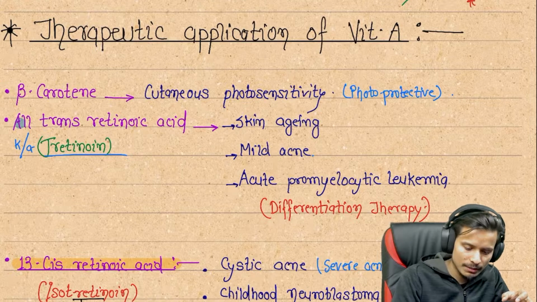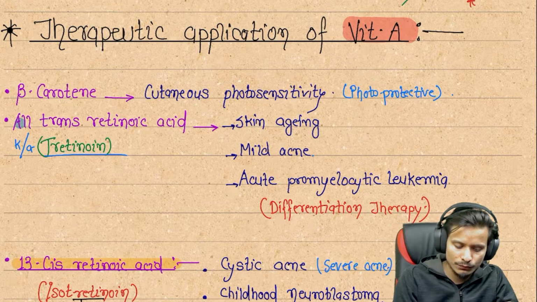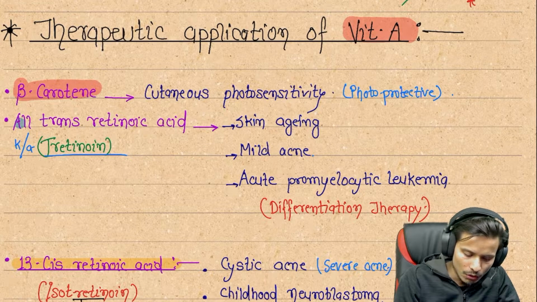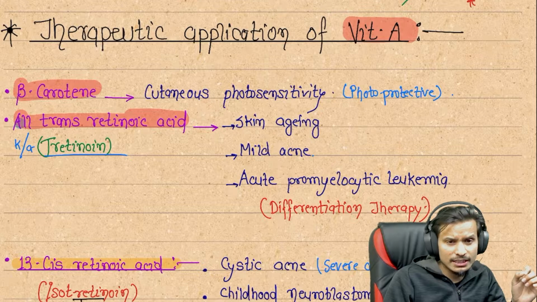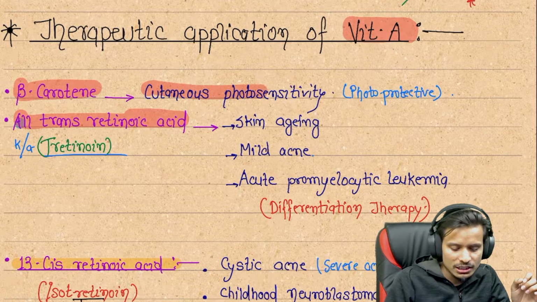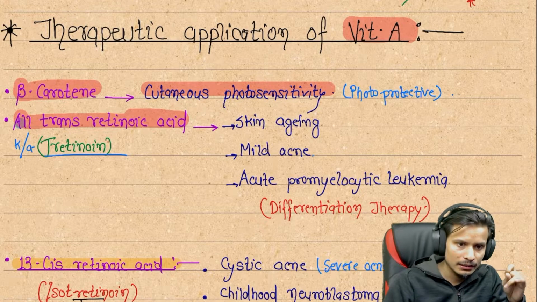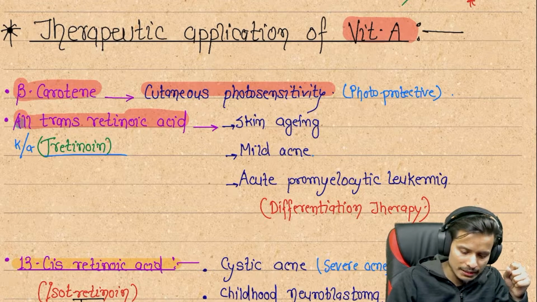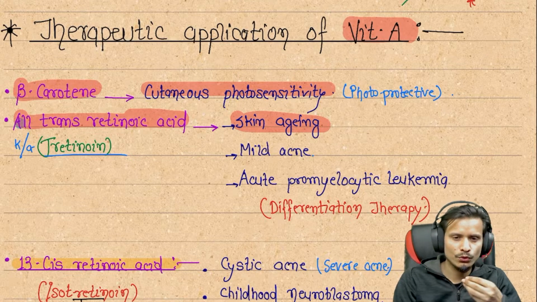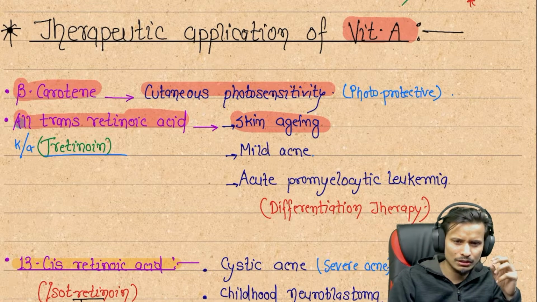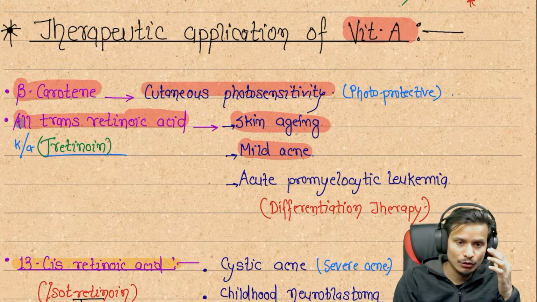Next, the therapeutic applications of vitamin A. What is the therapeutic application of vitamin A? We can see here the first, beta carotene and all-trans retinoic acid. Beta carotene is given if the patient has cutaneous photosensitivity, as a photoprotective mechanism. All-trans retinoic acid is used if the patient has skin aging, where the skin looks very wrinkled or many different types of aging appear, and mild acne on the face.